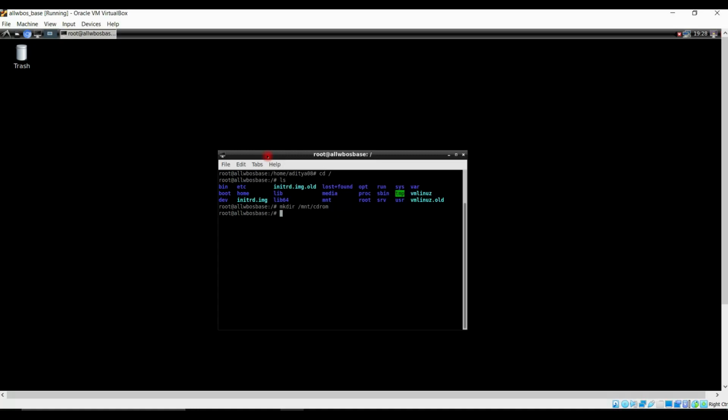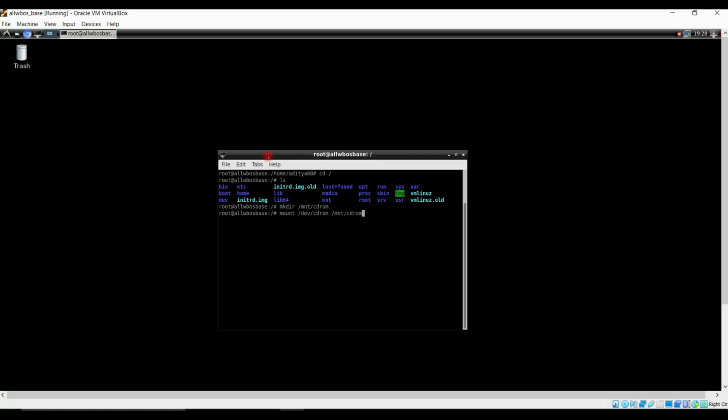Now we need to actually mount the cd-rom. So the command is mount space slash dev slash cd-rom space forward slash mnt forward slash cd-rom.